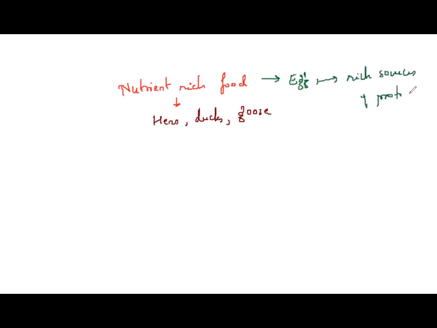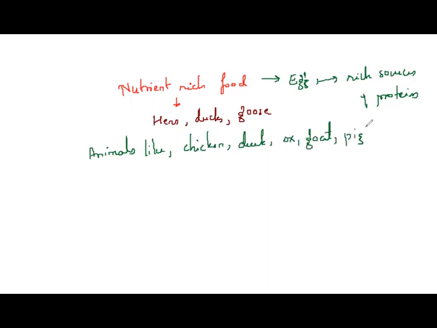Is that right? Yes. So then further animals like chicken, duck, ox, goat, pigs. They are bred for what reason? They are bred for meat. Yes, they are bred for meat. And you know, meat is very rich in nutrient value. Yes, fats, proteins, vitamins, and minerals. So we have all the sources of nutrients as well.